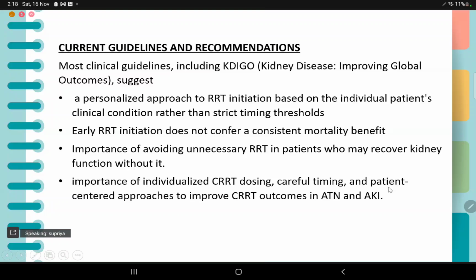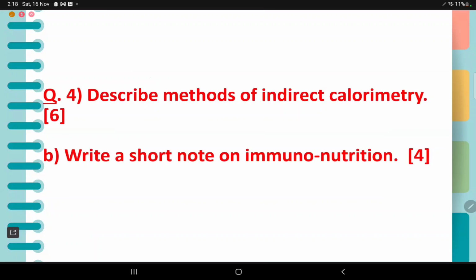Supriya, just 1 minute. This is the question where it is like an essay, a short essay, where there is no clear clue given to you what to write. It's just a one-line statement of discuss initiation, or discuss renal replacement therapy in the ICU.